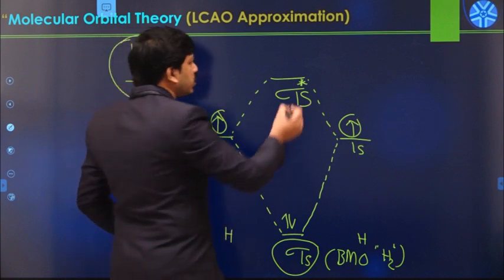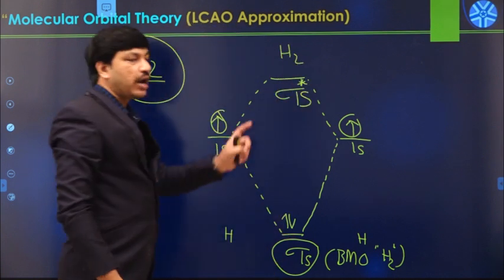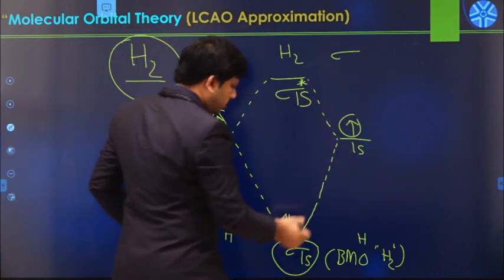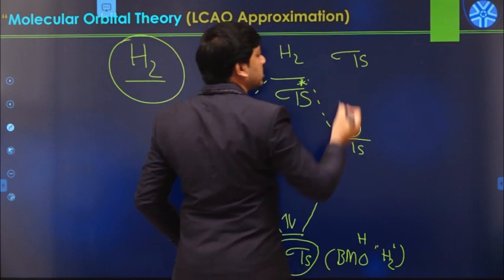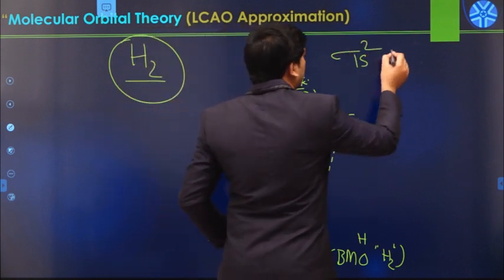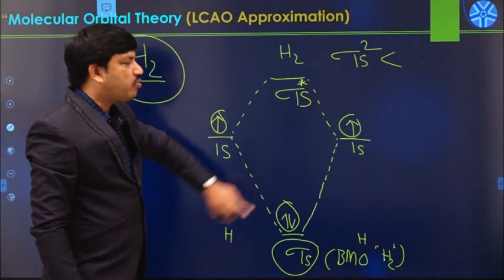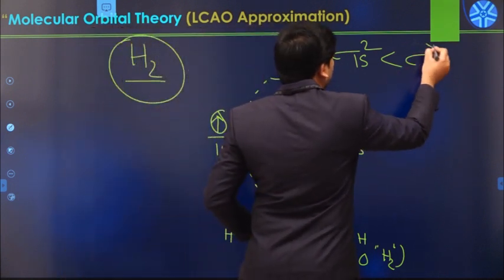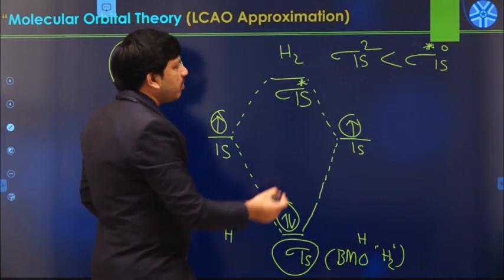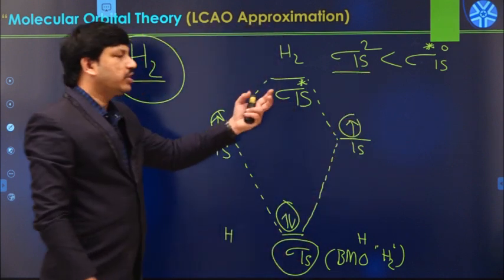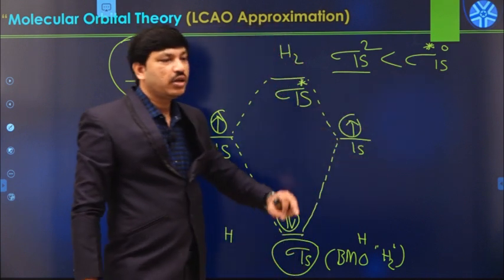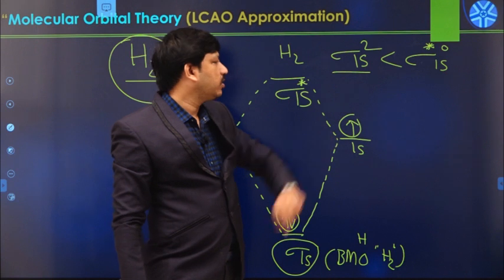For H2, the lower energy orbital is sigma 1s, which contains 2 electrons, and the anti-bonding orbital is sigma star 1s, which has 0 electrons. Sigma 1s represents the bonding orbital, which is lower in energy, and sigma star indicates the anti-bonding state, which is higher in energy.